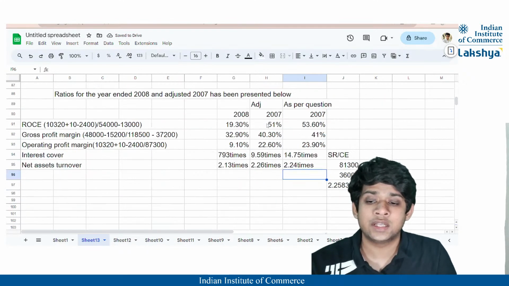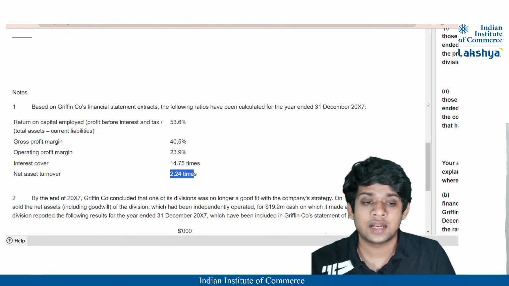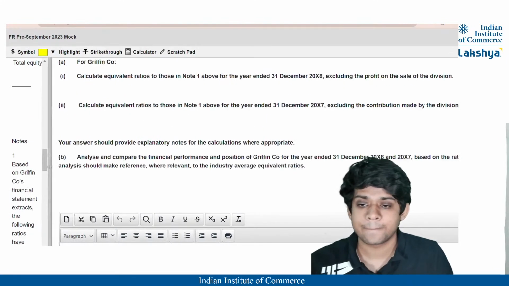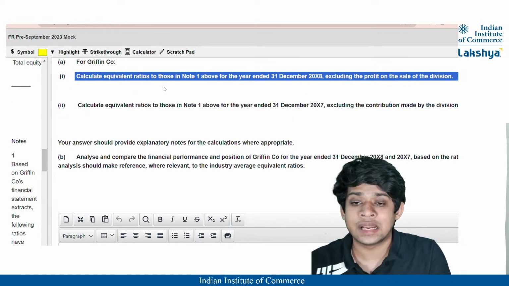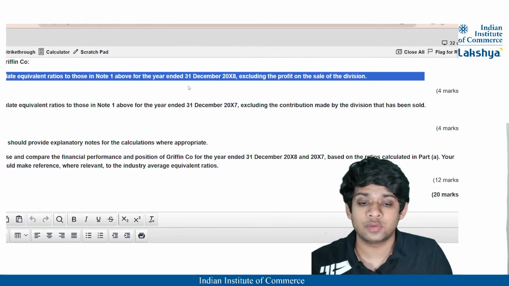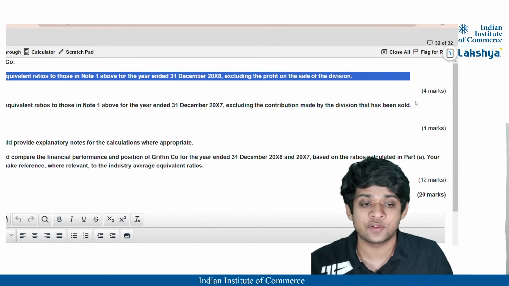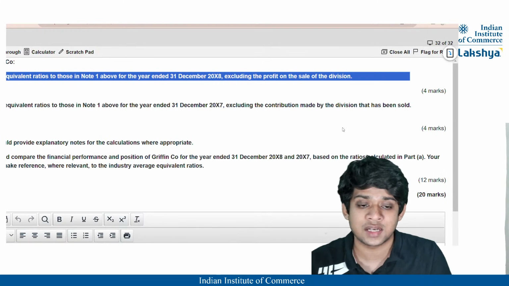Right? So we have calculated here all the necessary ratios. They had asked us to calculate the equivalent ratios to those in note 1 for the year ended 31st December 2008, excluding the profit on sale of the division. So you have done that and calculated. For that you've received 4 marks.